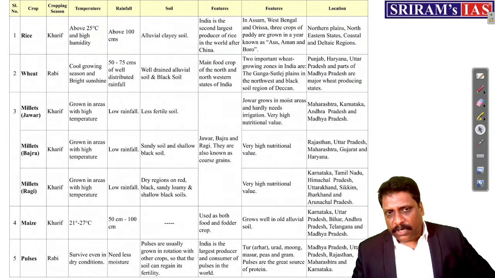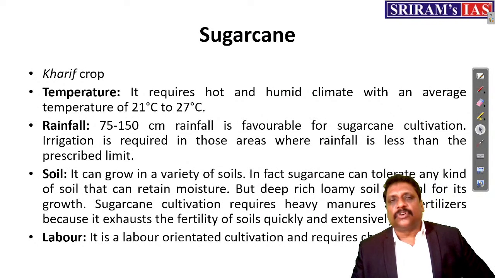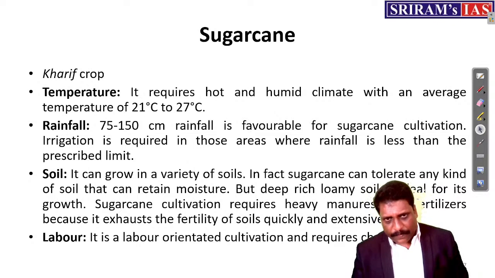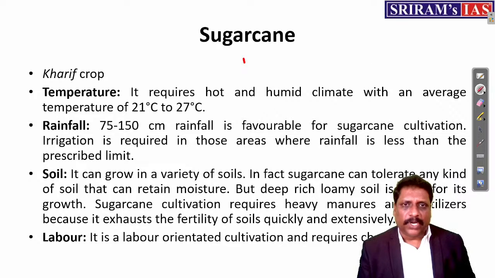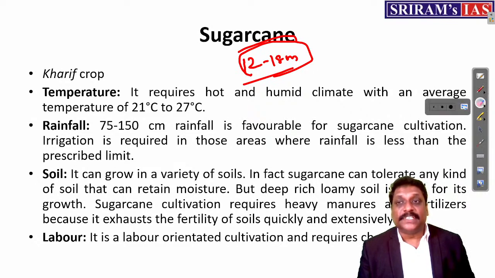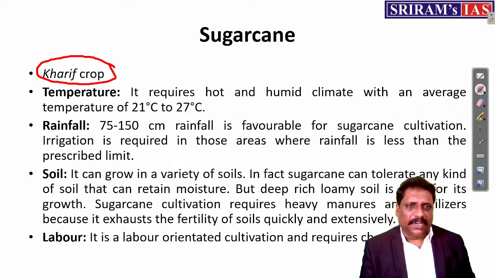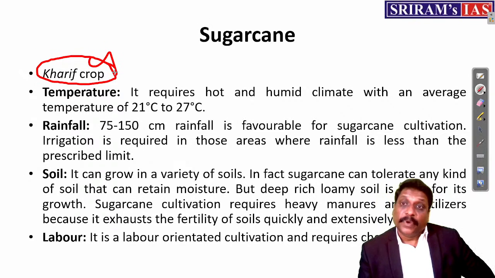Three crops which are important as food crops. Now talking about commercial crops, like cash crops: sugarcane. Normally, the growth period of sugarcane is somewhere around 12 to 18 months. Actually, you cannot confine it to one growing season, but still, because it is tropical in nature, we call it a Kharif crop. It requires a hot and humid climatic condition.